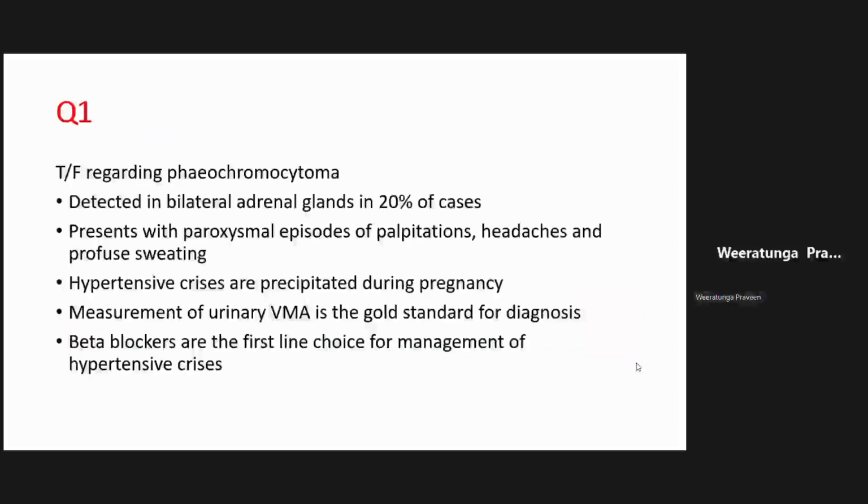So measurement of urinary VMA is not really the gold standard for diagnosis. The actual best measurement that you can do is plasma metanephrines. That is the best investigation you can do. Urinary VMA is good, but it's not perfect, and it can be affected by various food substances. There's also a very strict protocol which you have to follow when you're doing these tests.